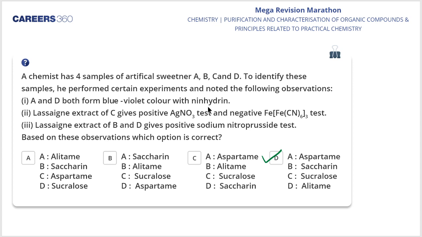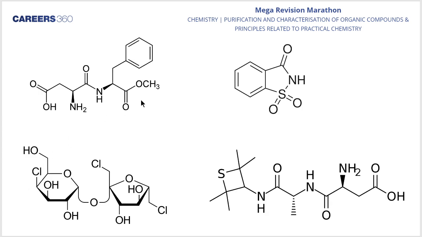Because the ninhydrine test is for amino acids preferably. That means they both have free carboxylic and amine groups. If A and D are giving blue-violet color with ninhydrine, it means that they have free carboxylic and amine groups. Here goes the structure for aspartame. This is the structure for aspartame.